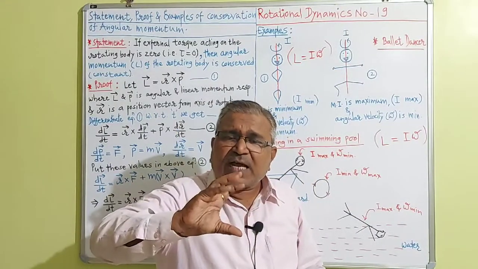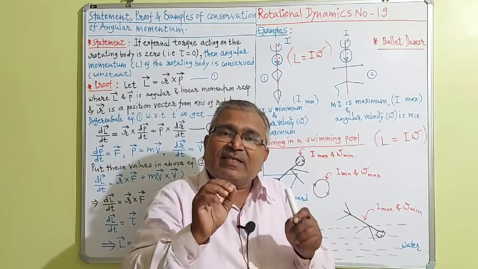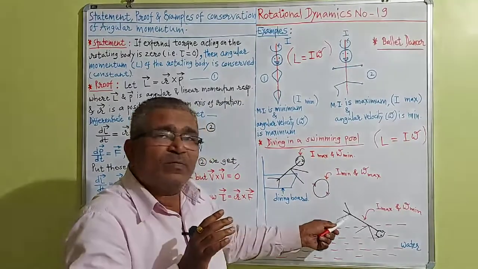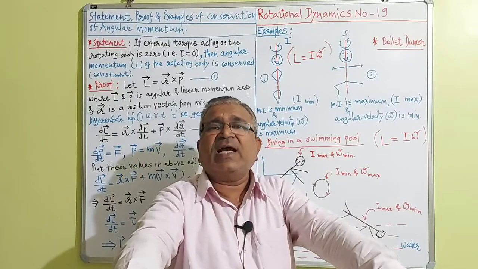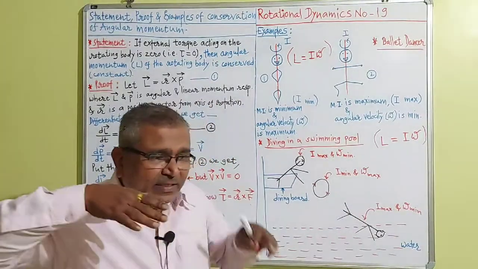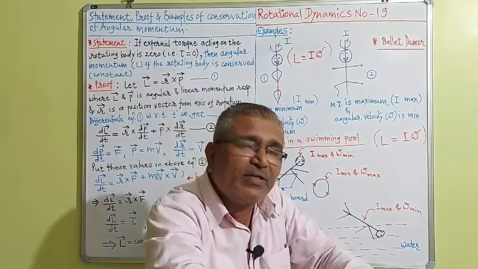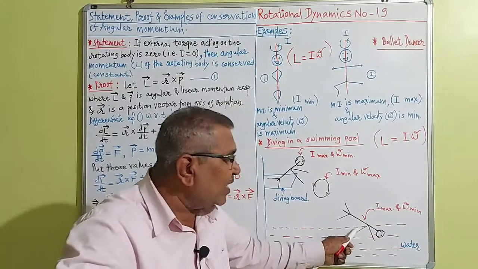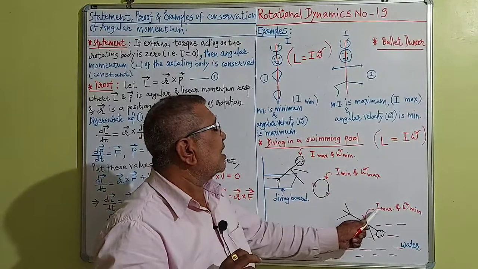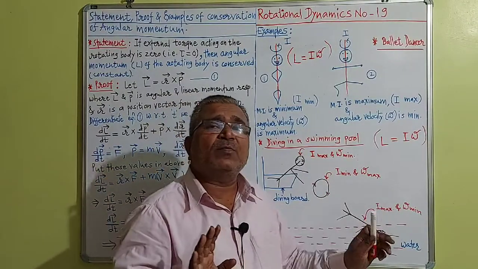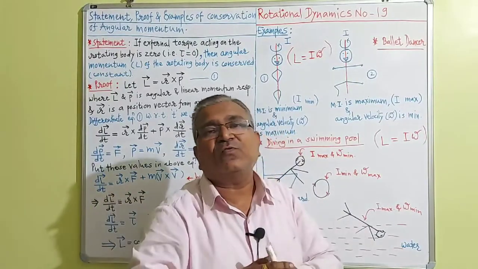So that particular diver spins at a faster angular velocity in the air, and at the time of falling into the water, he again stretches his hands and legs like this, and he dives into the water like a fish, and he smoothly falls into the water like a fish. At that time again moment of inertia increases, angular velocity decreases, I is maximum, omega is minimum, so that it can smoothly dive like a fish into the water.